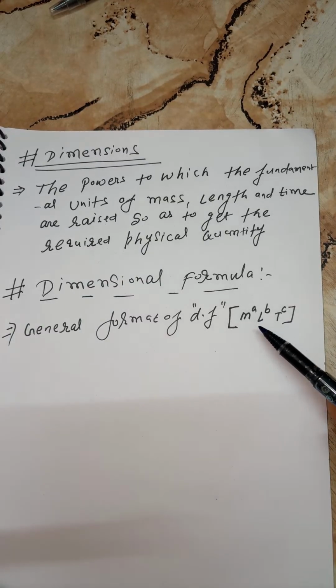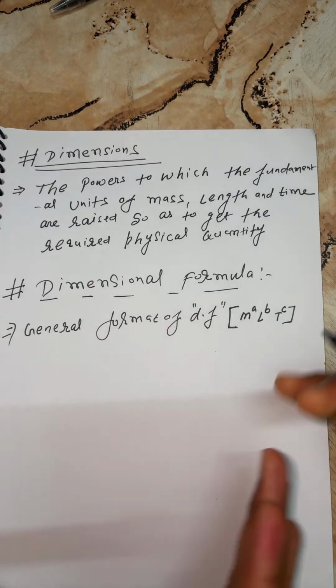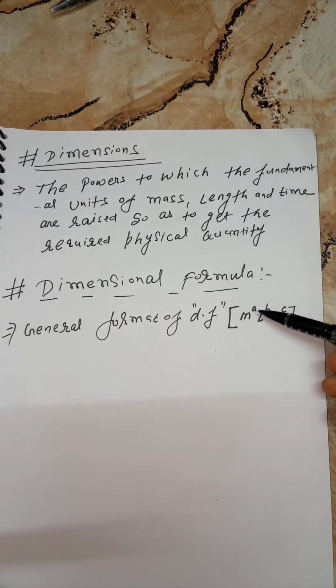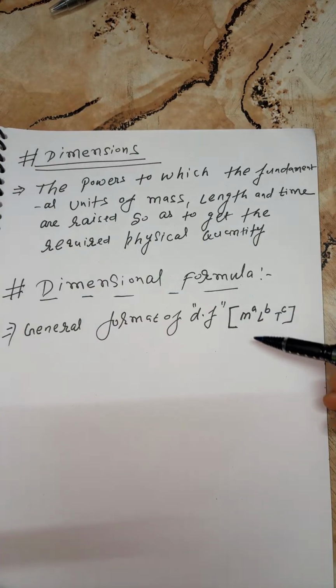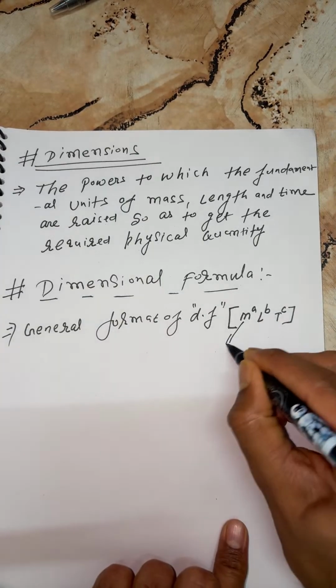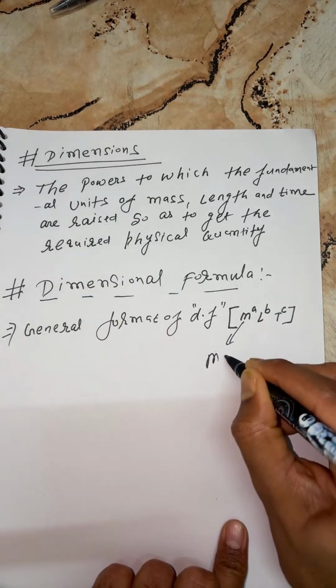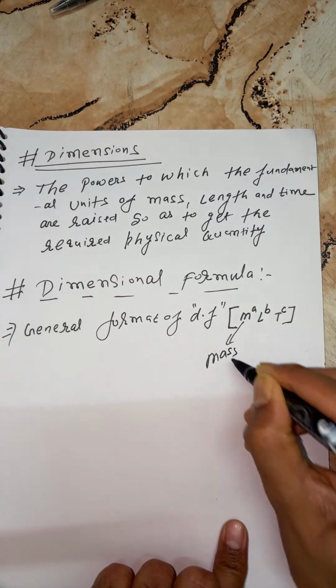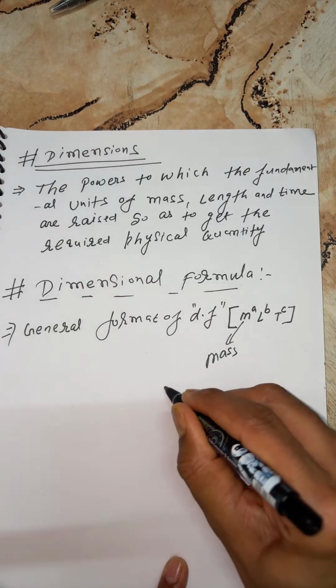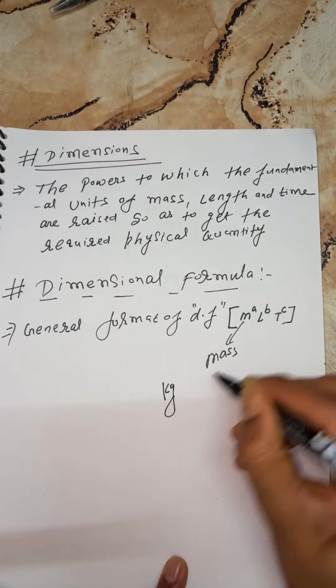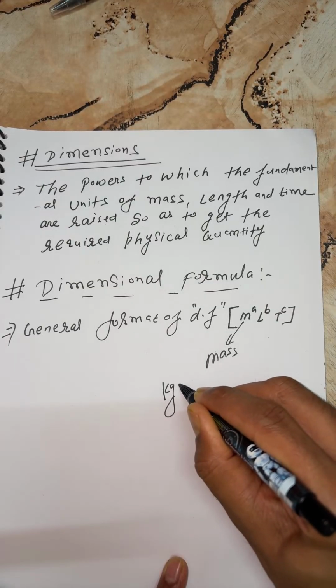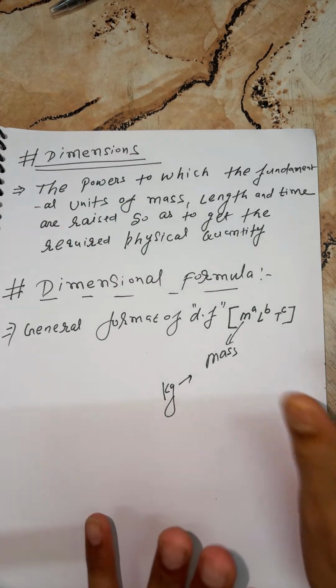What is the meaning of A, students? How much mass you are increasing or decreasing? A is the power of mass. And M implies mass. Usually, beta, if you have a kilogram, so kilogram here you will represent as mass, right?